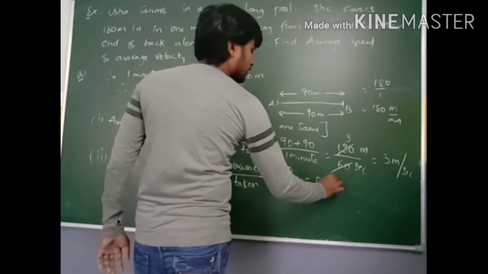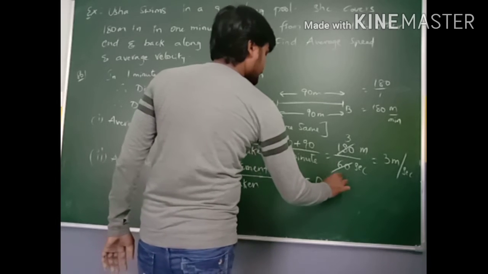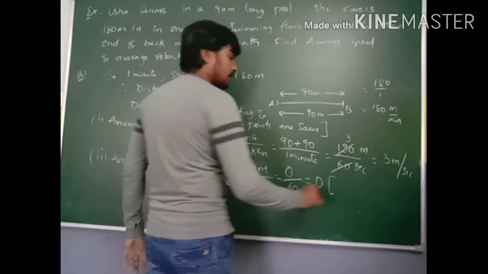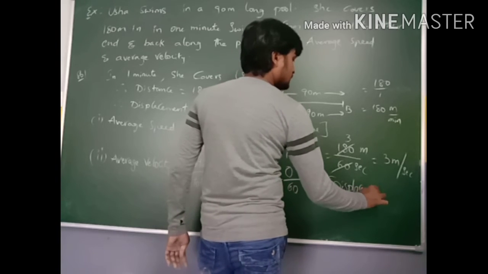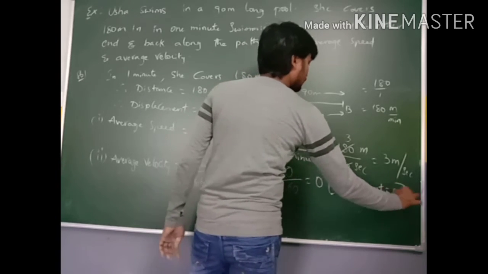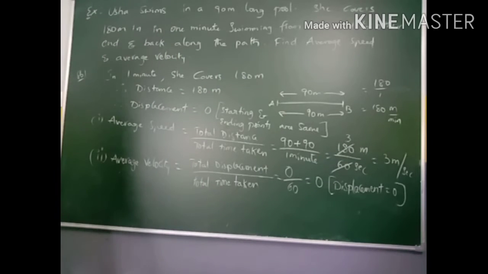So 0 by 60 gives 0, because the displacement is 0. So these are the examples for average speed and average velocity.